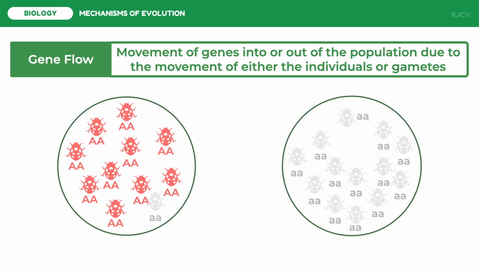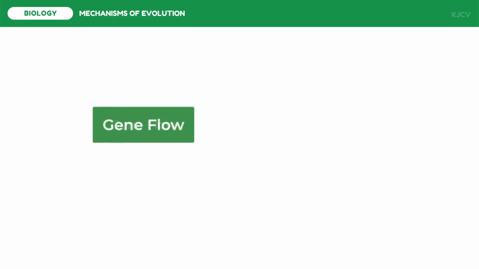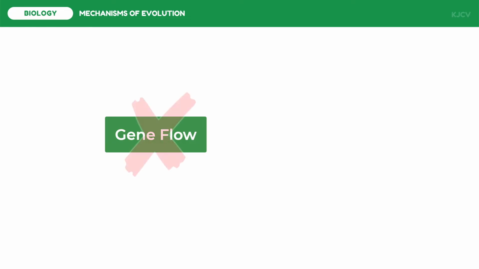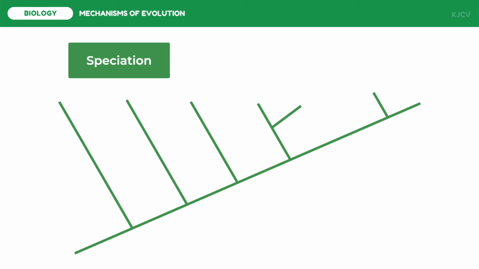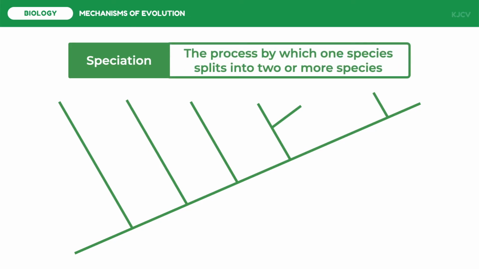Because alleles are exchanged between populations, gene flow tends to reduce the genetic differences between populations. In fact, if it is extensive enough, gene flow can result in 2 populations combining into a single population with a common gene pool. However, the lack of gene flow leads to speciation. This means that since 2 populations cannot exchange genes, the 2 populations are said to be of different species. Speciation is the process by which one species splits into 2 or more species.